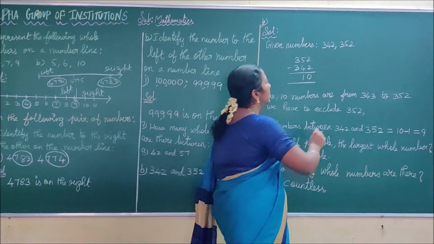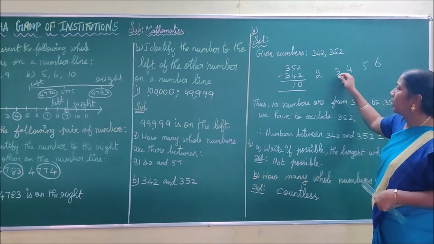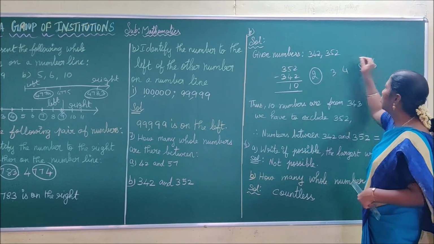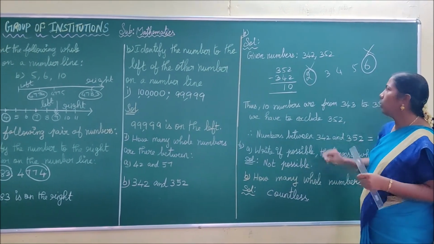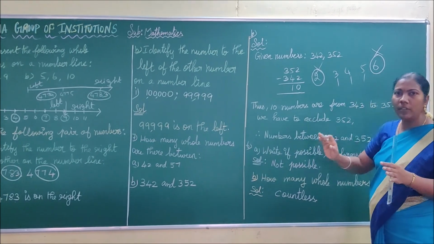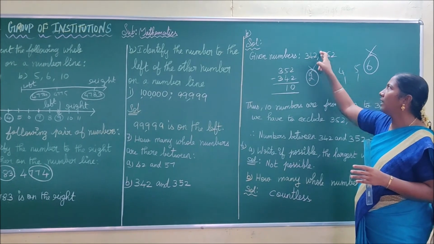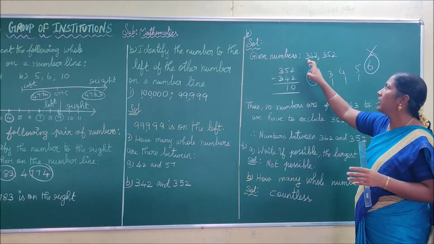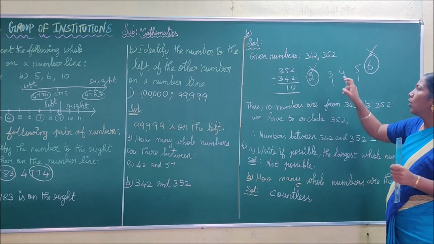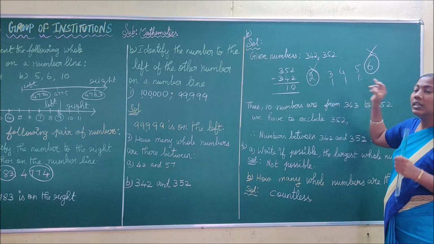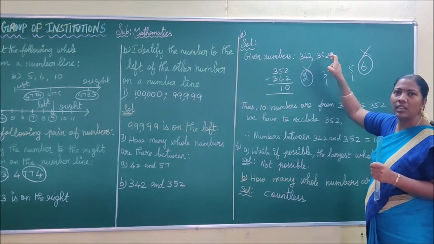But suppose the question is like this: 2, 3, 4, 5, 6. If they are asking the numbers between 2 and 6, we have to exclude the 2 and 6. We have to say 3, 4, 5 are the numbers between 2 and 6. Like that, between 2 and 6, how many numbers? 1, 2, 3 numbers. Similarly, we have to say how many numbers between 342 and 352.